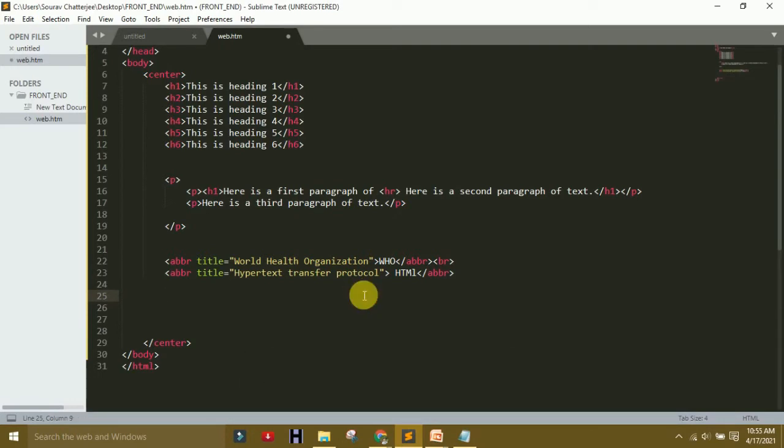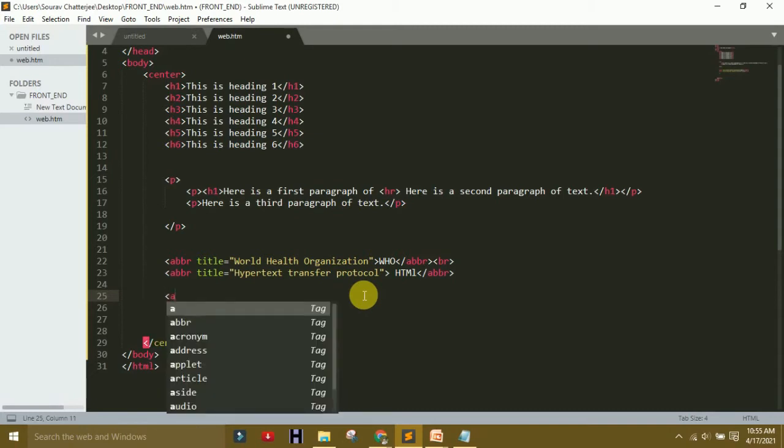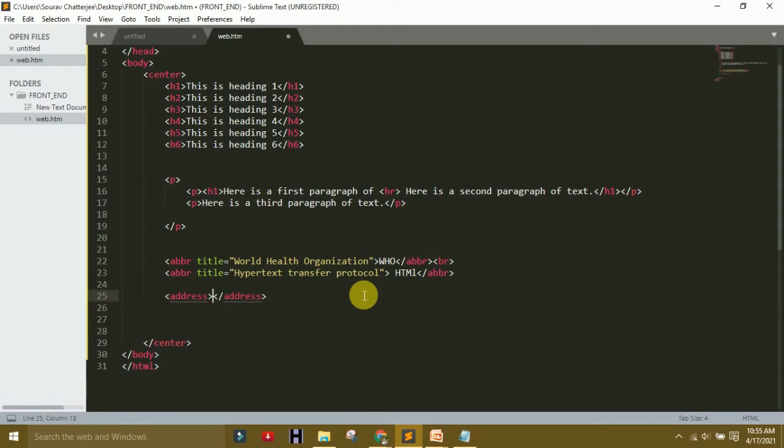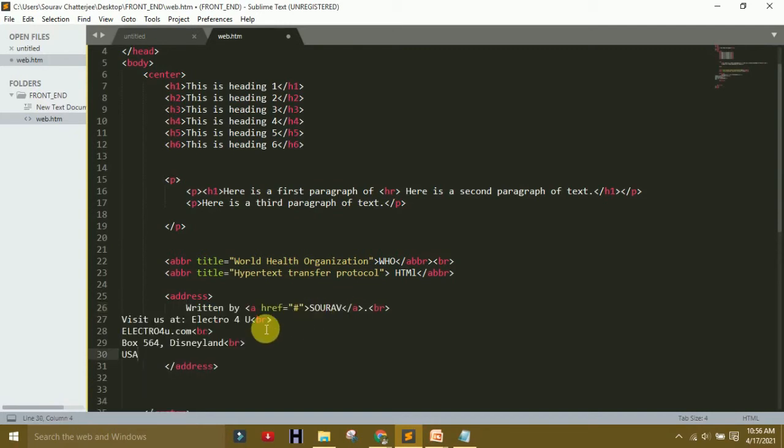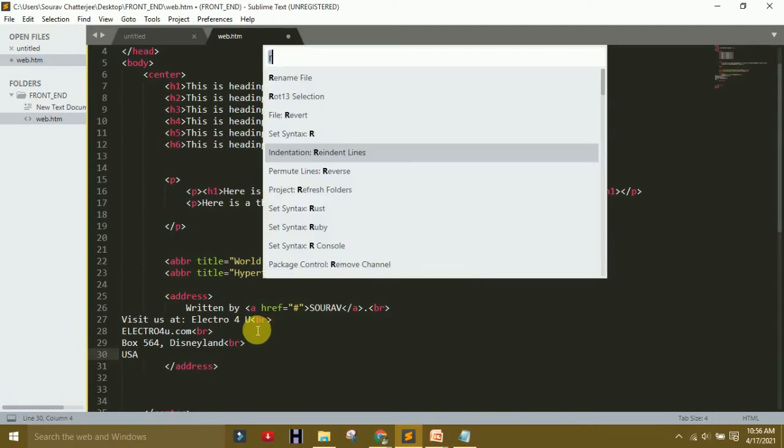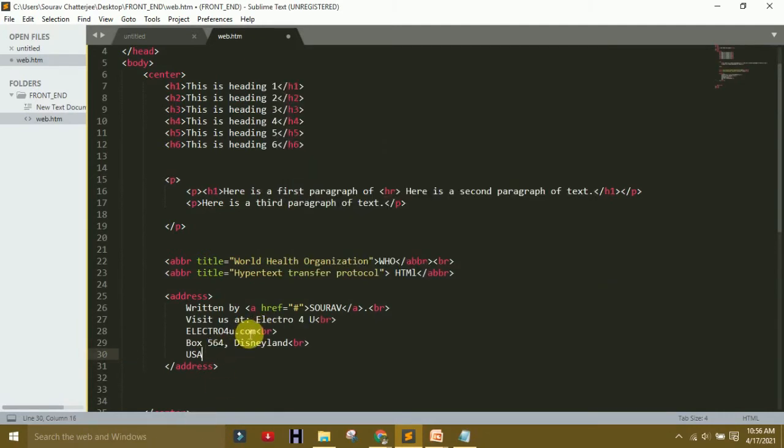Now use the address tag. So what is the address tag? The address tag is used for mentioning the address. Sometimes you write a mail or write a story, write a page, and on this page or story you make an address. By the address tag you saw the changes. So how to indent? Control Shift P. Then see the changes.